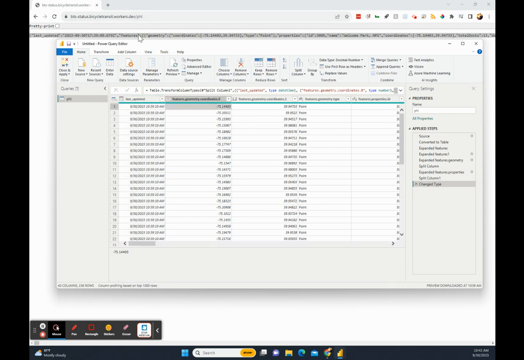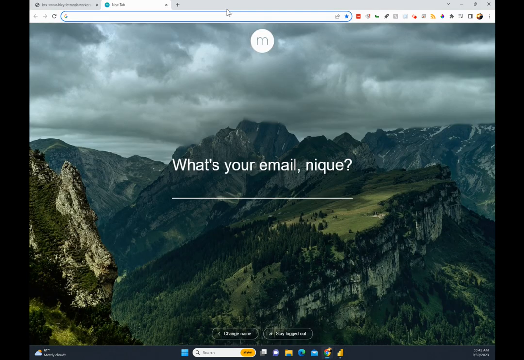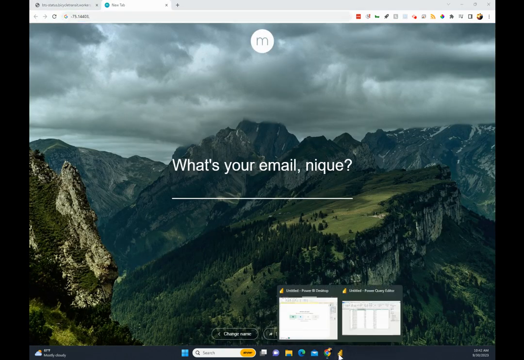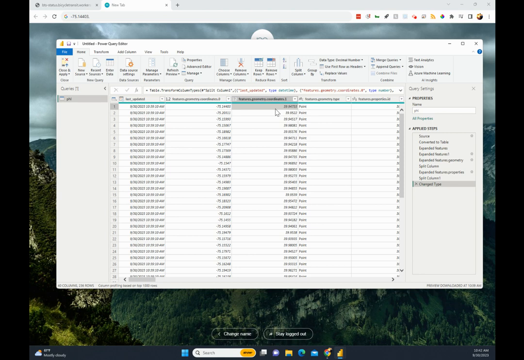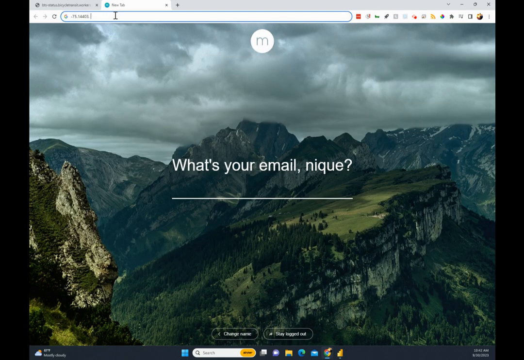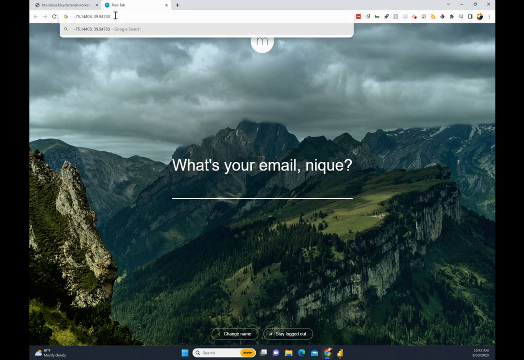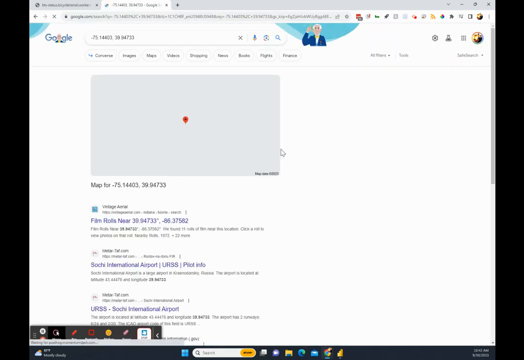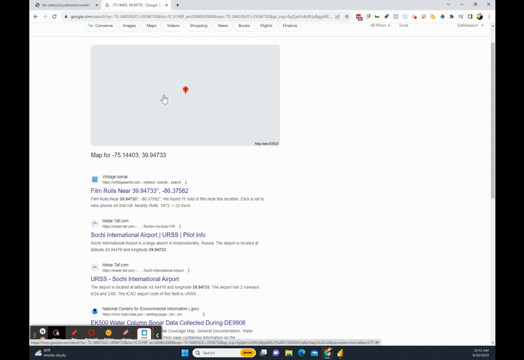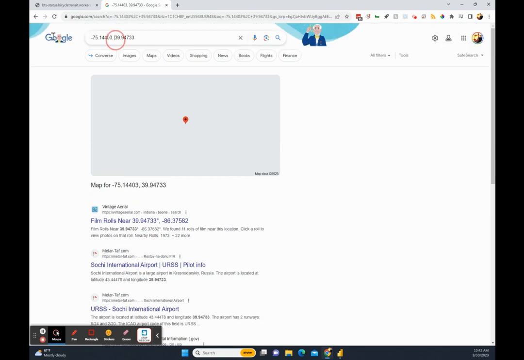You can also just Google this. So if I copy this value and go to a regular Google tab, I'm going to copy what I believe is the longitude. I haven't worked with geodata in a while, so embarrassingly, I don't know how to translate these, but you don't necessarily have to. So if I just plug it in like this, I'm not getting a whole lot on the map. Oh, but look, the closest thing is Sochi International Airport. So I think I have these backwards.